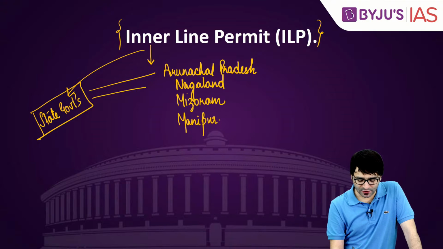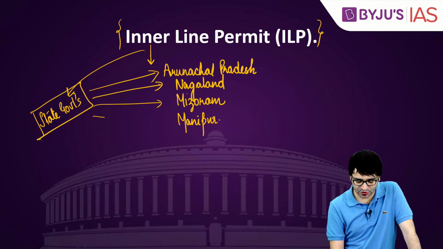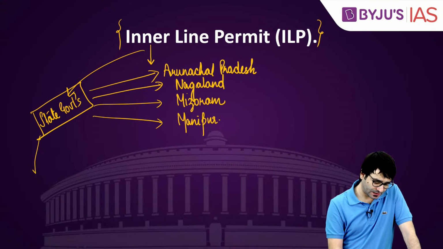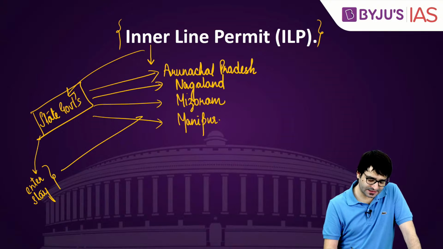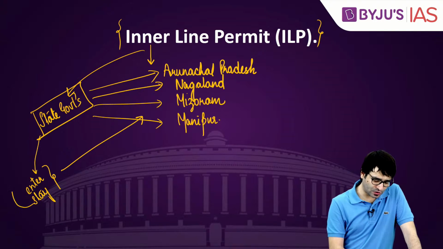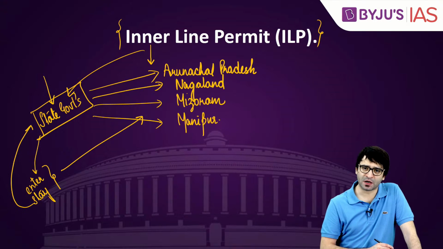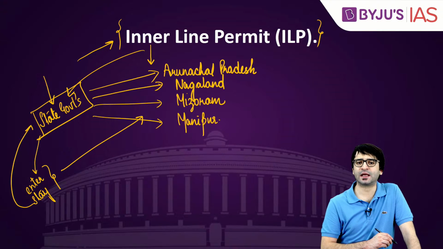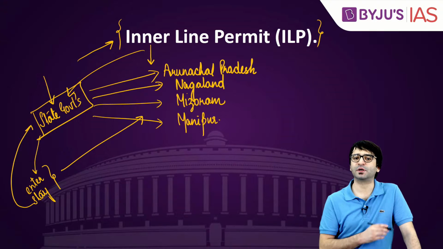So state governments of Arunachal, Nagaland, Mizoram and Manipur issue the permit. If you want to enter or stay in these areas, you have to approach the state governments. State governments will issue you a permit. Without this inner line permit, you cannot enter these areas. That is what inner line permit is.